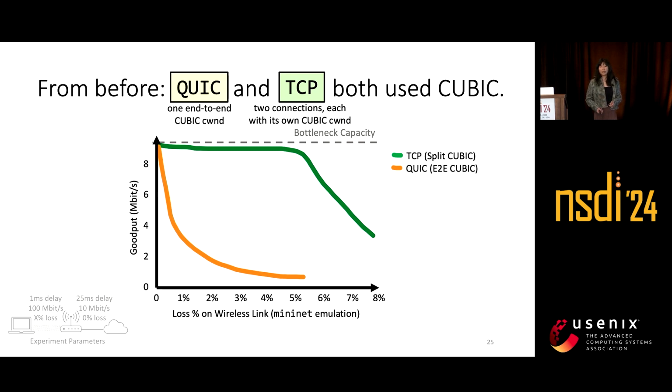Now, recall from before that QUIC is a lot slower than TCP in this scenario on the train. And if we think about what they're doing, both QUIC and TCP are using QUBIC as congestion control. QUIC has one end-to-end connection, and therefore it has one QUBIC congestion window. And what TCP is doing with these split connections is actually a little weird. Since there's two TCP connections, there's actually two congestion windows. And so the congestion response that's actually happening in this connection is something we call split QUBIC. And you'll notice that if you remove the TCP PEP from the TCP scenario, TCP will perform similarly to QUIC when they are both end-to-end, because they're both running QUBIC.